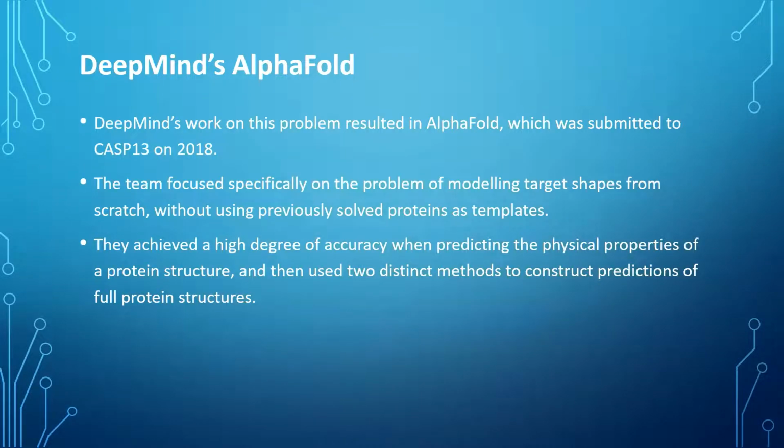So we'll see how AlphaFold works. What is AlphaFold basically? DeepMind's work on this problem resulted in AlphaFold, which was submitted in CASP 13, 2018. The team focused specifically on the problem of modeling target shapes from scratch without using previously solved proteins as templates. They achieved a high degree of accuracy when predicting the physical properties of the protein structure, and then used two distinct methods to construct predictions of the full protein structure.